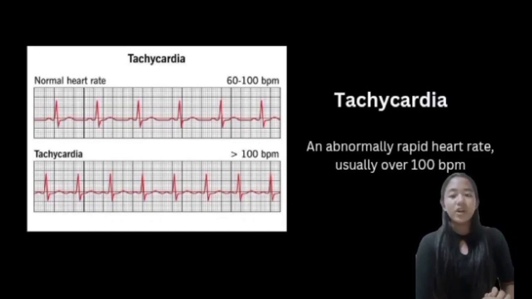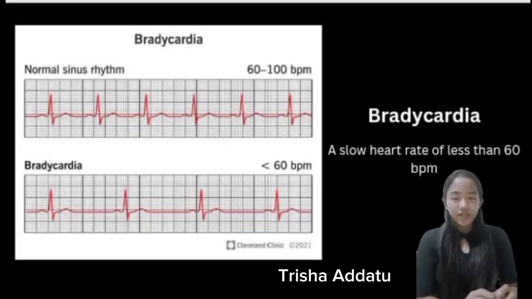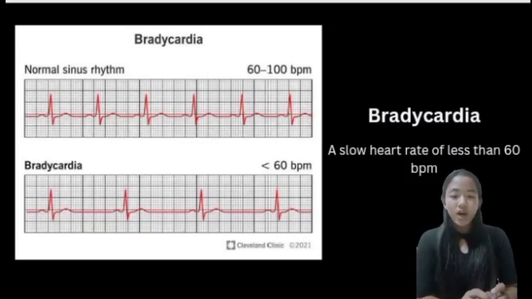So, ito naman yung kabaliktaran ng bradycardia. If bradycardia is lower than 60 beats per minute, ang tachycardia naman is over 100 beats per minute. Next, bradycardia. What is bradycardia? Bradycardia is a slow heart rate of less than 60 beats per minute.